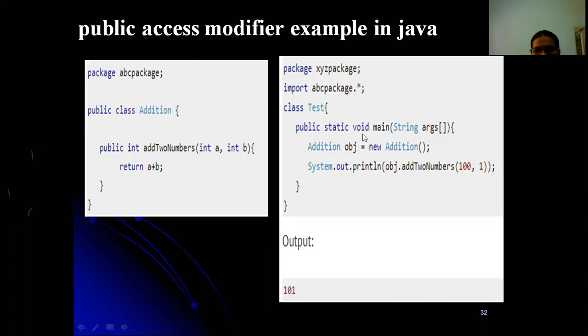Within this test we have a main method. We have created an object for the addition class available in the ABC package, and we are calling add two numbers, which you can use anywhere because it is mentioned as public. So 100 and 1 are added and we have the output 101. So this is the public access modifier.